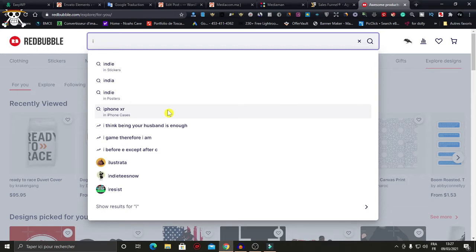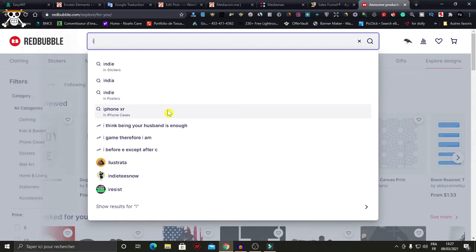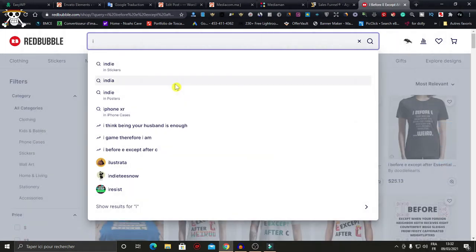And you can check my previous video about a tool that can help you upload faster on Redbubble and also generate gold tags in just 1 second. Now let's search for an example, and you can keep searching until you find an idea that has small competition. For myself, I choose under 1000 results. So now let's search for an example.